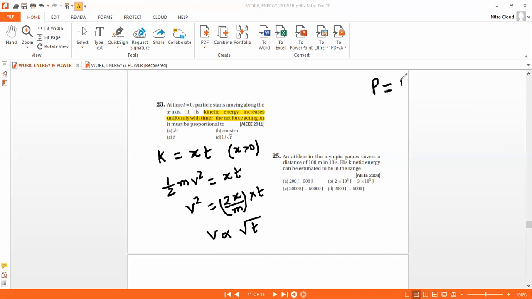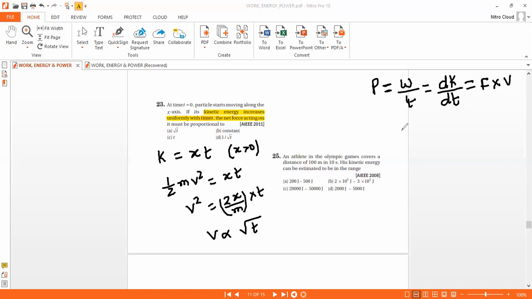Power is equal to rate of doing work, that is dK by dt, which is equal to force times velocity.